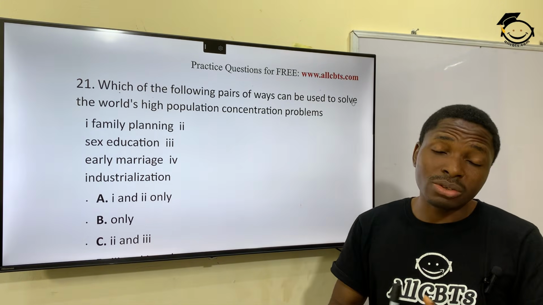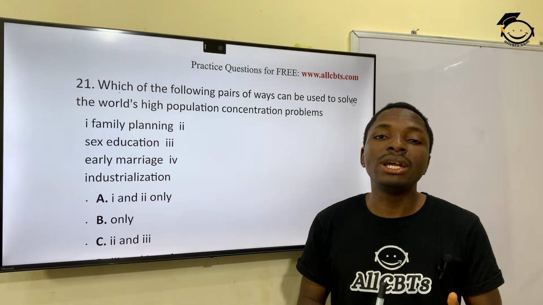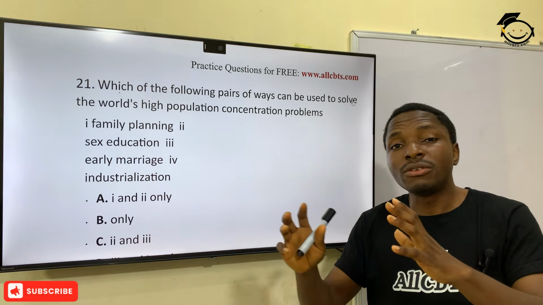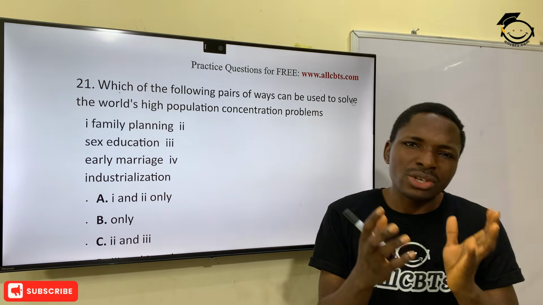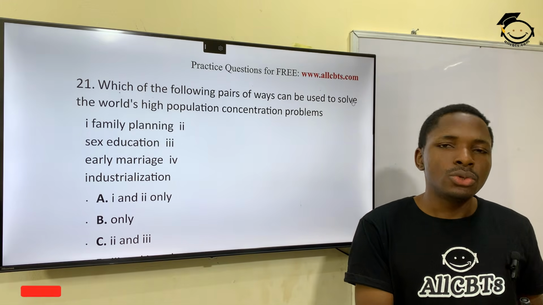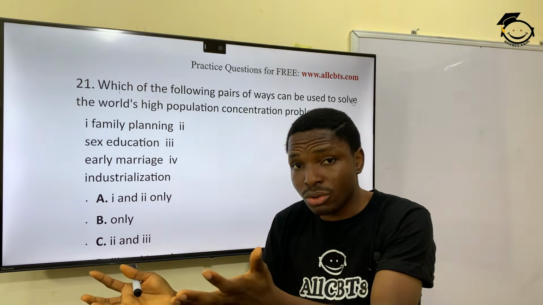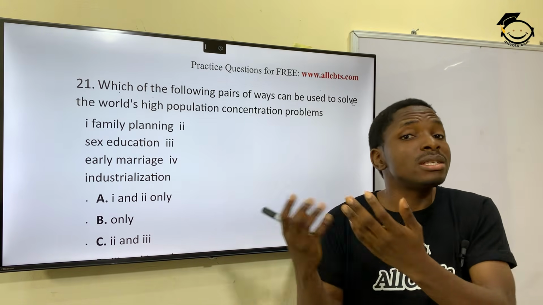What is overpopulation, by the way? It simply is when the population of a place is too much, over and beyond the resources in that place. So the population of a place is so much, but the resources to take care of the population are not as much.